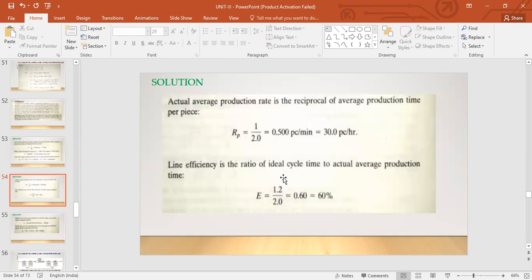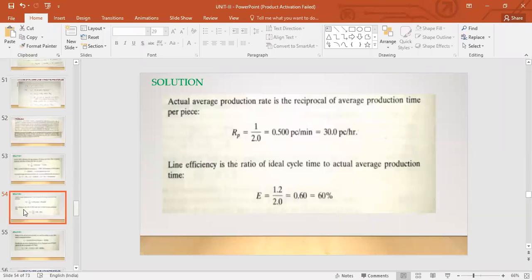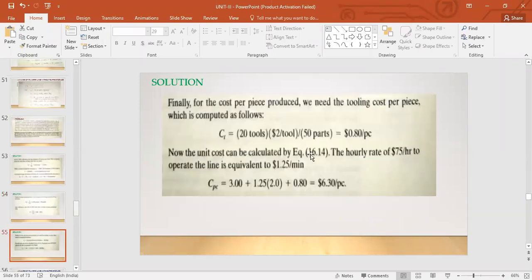The ideal cycle time we know is 1.2, but if we can minimize the actual downtimes, that is 2 minutes, then we can increase the efficiency. Decreasing the denominator will increase the efficiency. That's one way to see it. The other thing is your cost per piece, which depends on your equipment cost and the tooling cost.